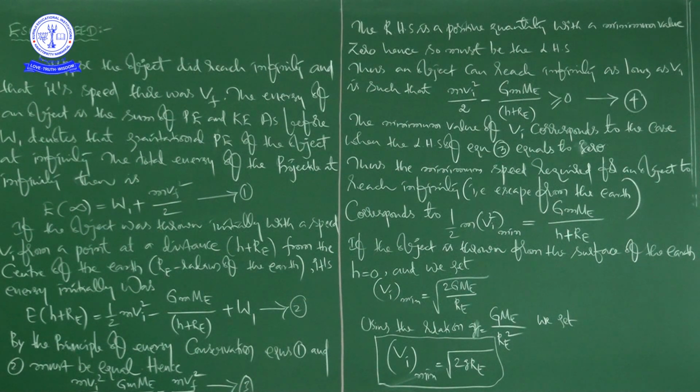Similarly, if we calculate minimum speed on the surface of the moon, by taking acceleration due to gravity of moon and radius of the moon, you will get it as 2.3 kilometers per second, which is about 5 times smaller than the escape speed on surface of Earth. Right? Because of the smaller escape speed value on surface of moon, there is no atmosphere. Okay, that is the main reason.